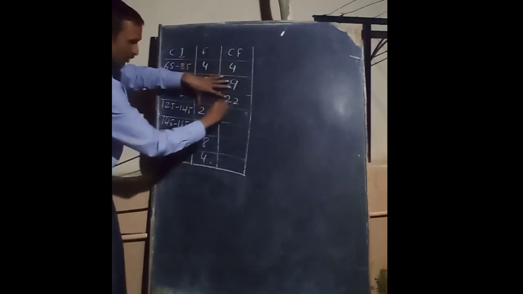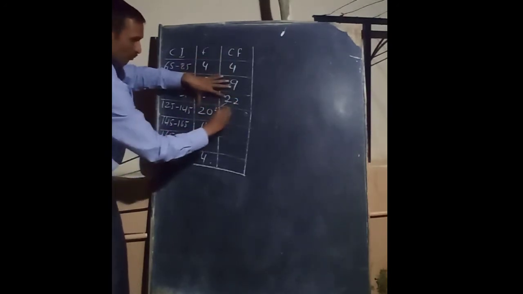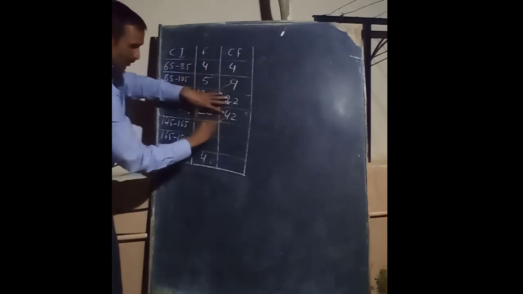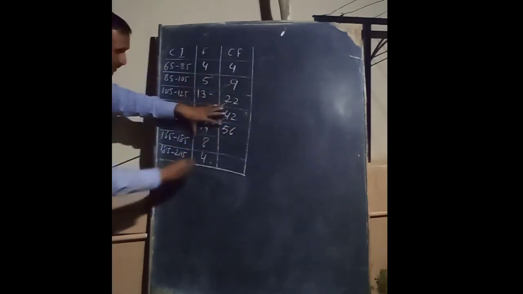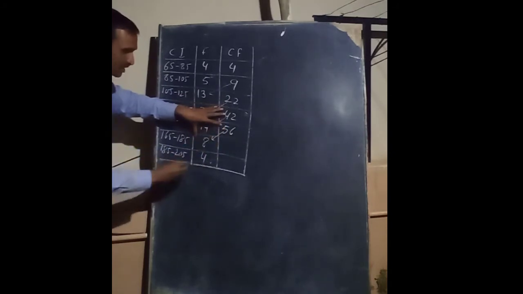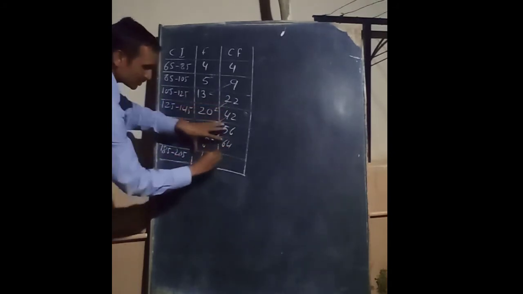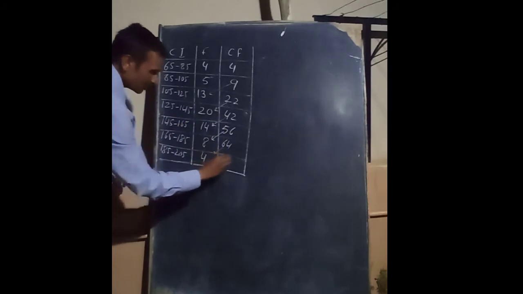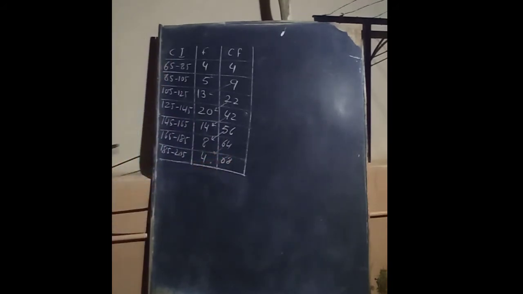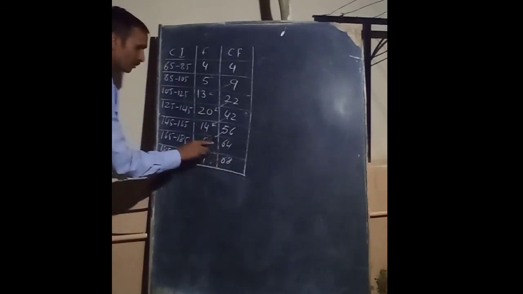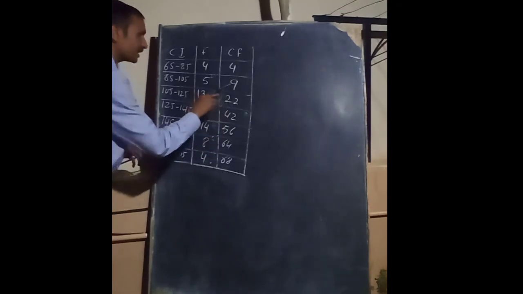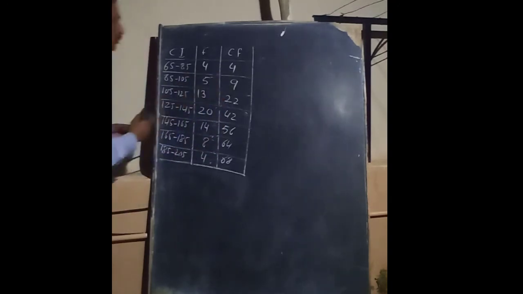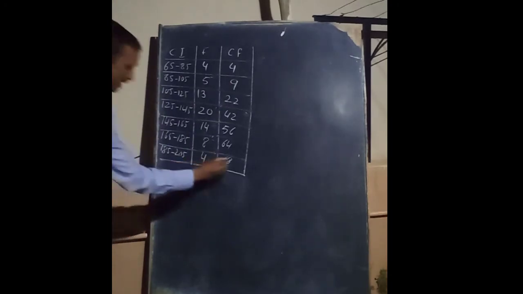22. Then 22 plus 20 is 42. Then 42 plus 14 is 56. Then 56 plus 8 is 64. And 64 plus 4 is 68. So the total number of frequencies is 68. Now we are writing the formula with these numbers.